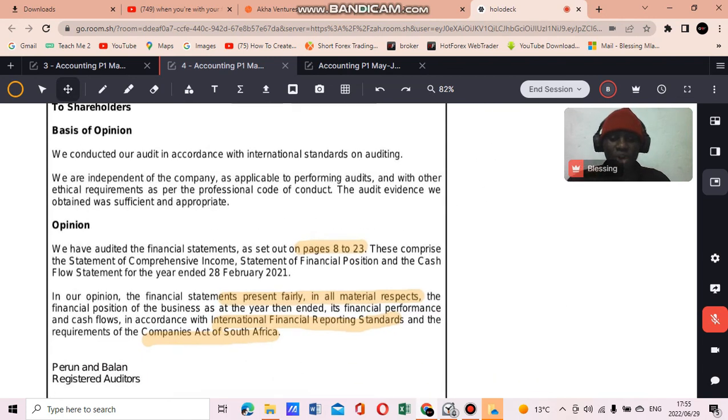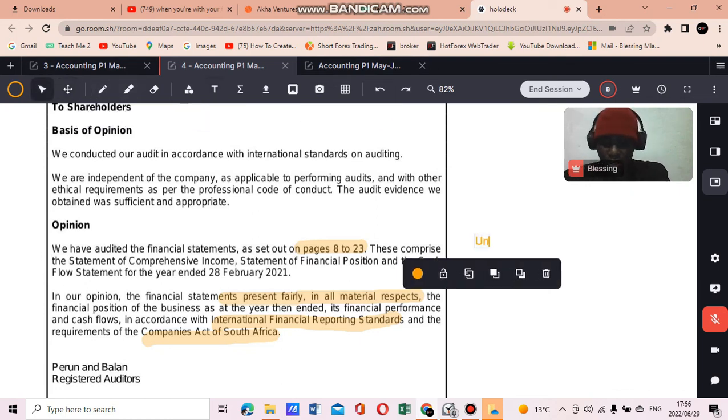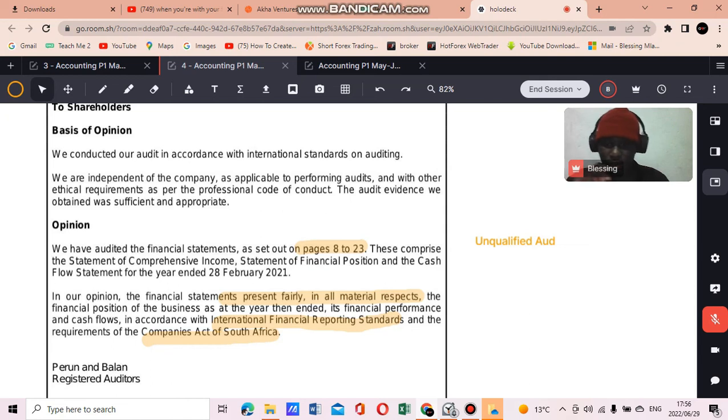So why? Because the financial statement presents fairly in all respects the financial position and performance of the business. That's your reason. Or you can say because there are no errors that the auditors picked up during the audit process, like no errors in the financial statement. That's why you say it's an unqualified, right? So you can just write it down. It's going to be an unqualified audit report.